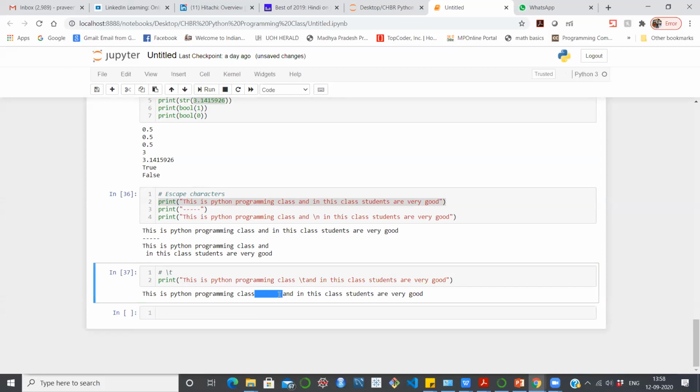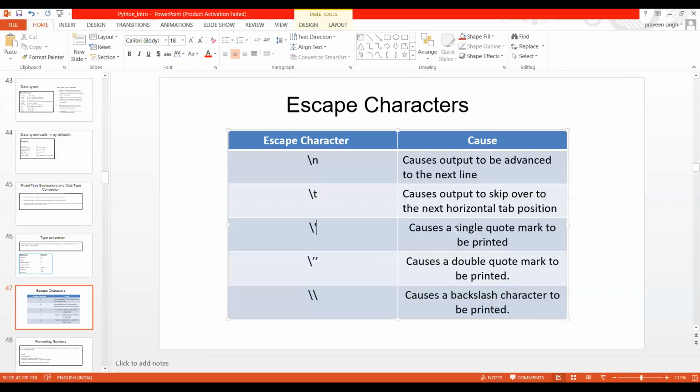I guess this clears it up a lot, and let me share another one which I am covering here. Suppose I need a single quote mark to be printed. Then I want to show you how double quote marks are printed, and what the role of the double backslash is. So please, guys, bear with me.